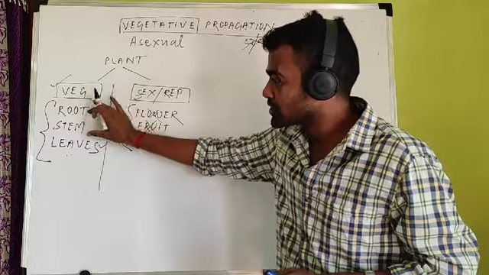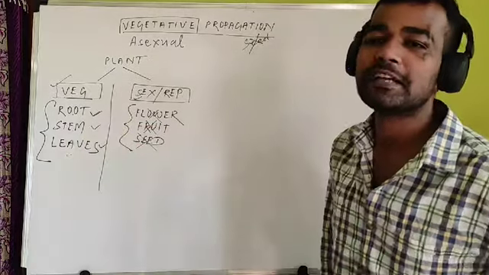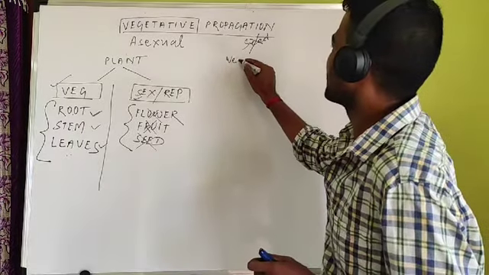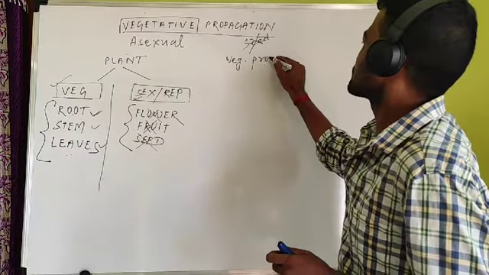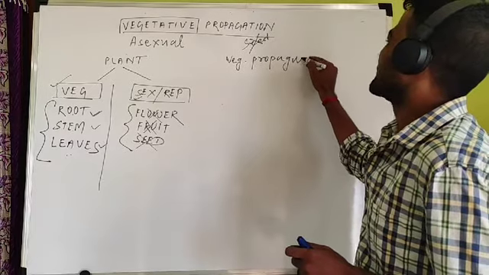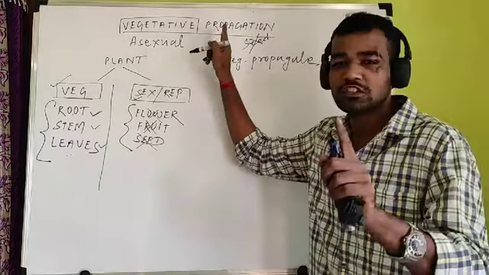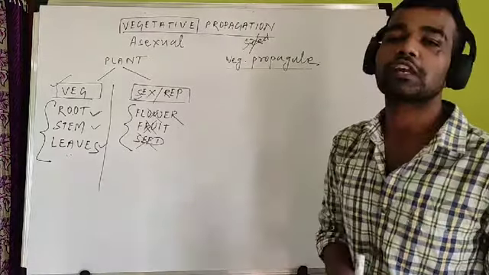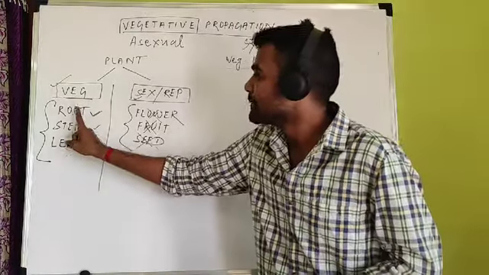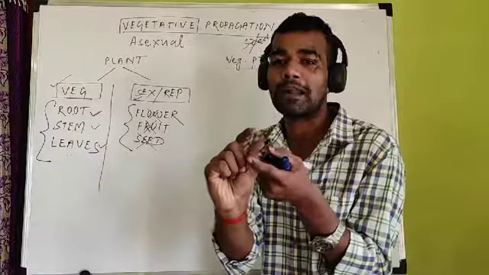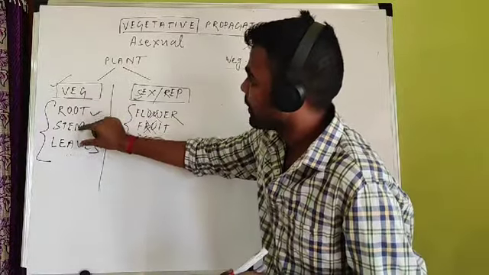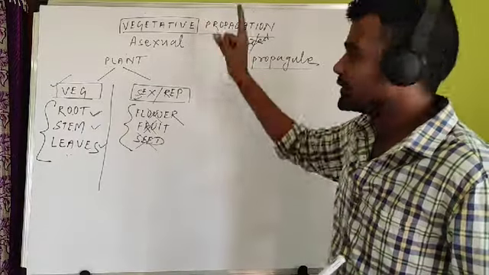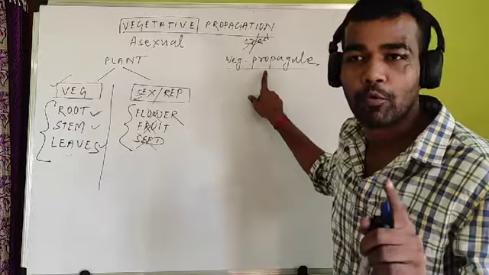So that's why root, stem and leaves are called vegetative propagules. Sometimes the question comes: what is a vegetative propagule? Vegetative propagation is the process, but vegetative propagules are the structural units. These units may be a root part. Unit means a small part. This root, stem or leaf, these are the units of vegetative propagation. So that's why these are called vegetative propagules.